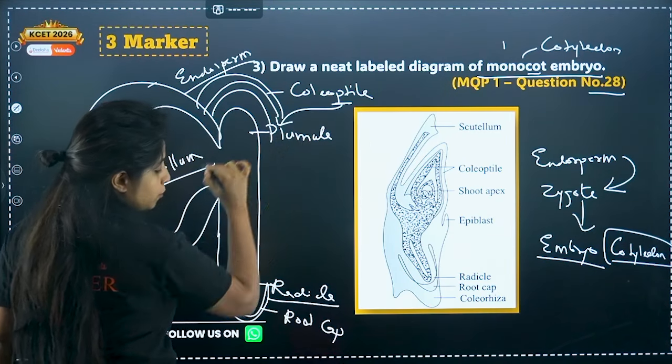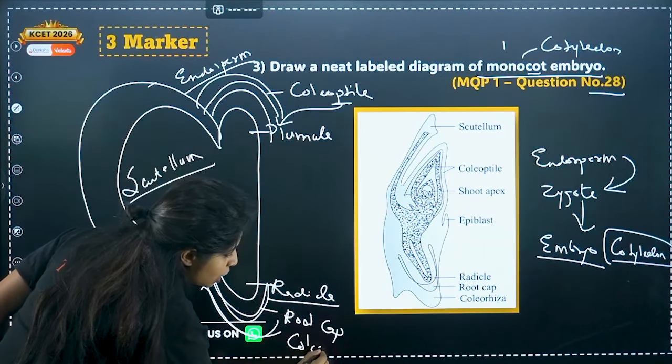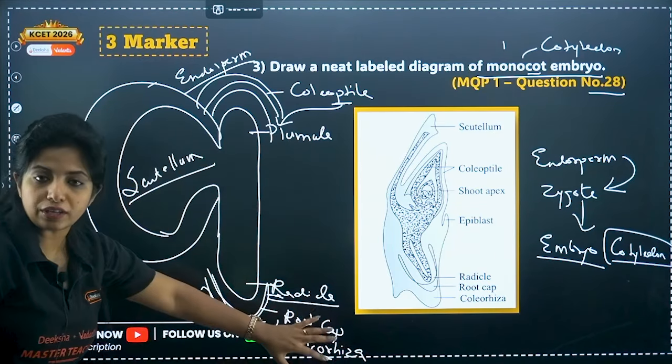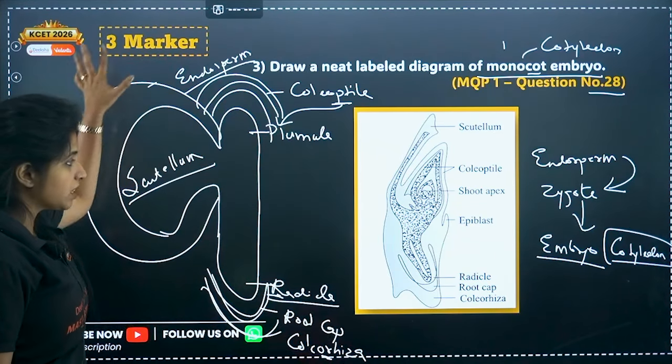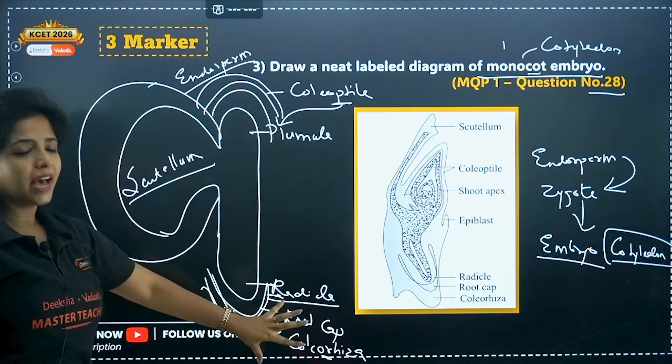P over here for plumule. Now similarly, additional layers up over here, which is known as coleorhiza. R over here and R over here. Coleorhiza down. Fine. So this is the basic idea: embryonal axis, cotyledon, endosperm, coleoptile, and everything out there.